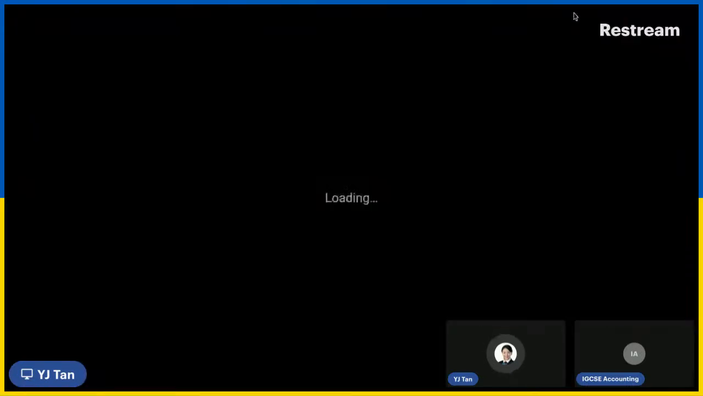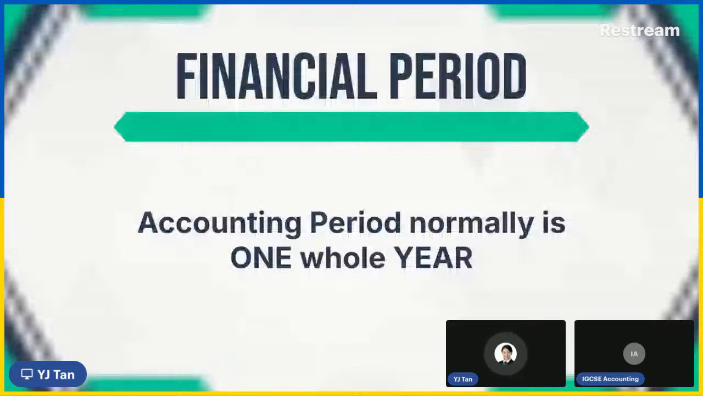Now, another thing that I have to emphasize here is that the accounting period is normally 1 whole year. All right. But it doesn't mean it has to start on 1st of January and end on 31st of December. Not like that. You can start the business on, let's say, 1st of March, and then your period will end the following year, maybe on 29th or 28th of February. So that is what it means. The authority doesn't force you to start your business on 1st of January. No such thing, okay? So you have to remember this.